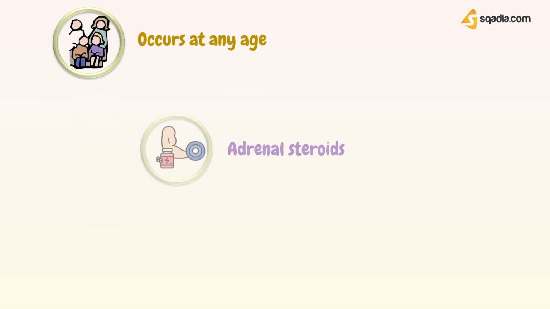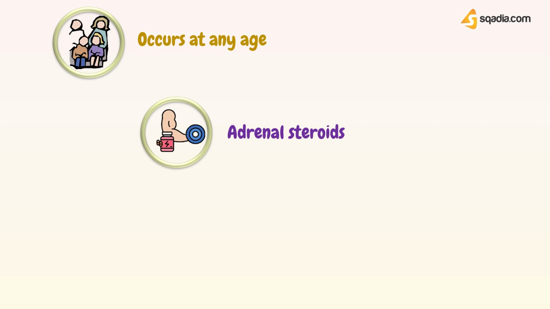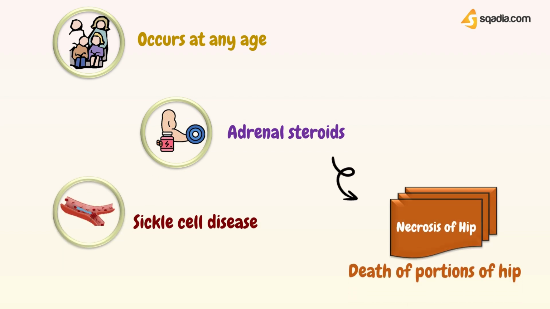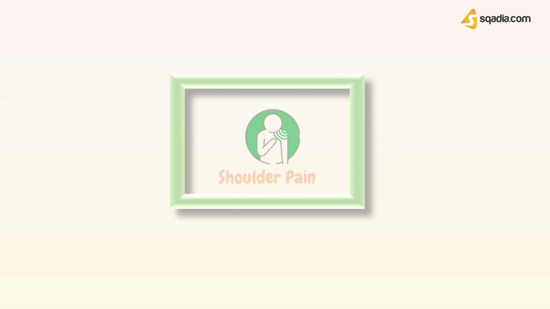Now, hip pain that occurs at any age and is more common in people taking adrenal steroids or those with sickle cell disease might be caused by necrosis of the hip, which is a death of portions of the hip bone. Now we will discuss causes of shoulder pain.